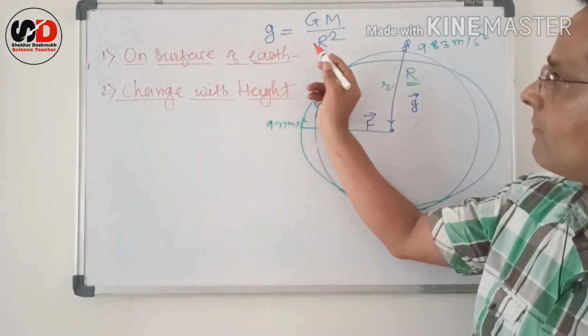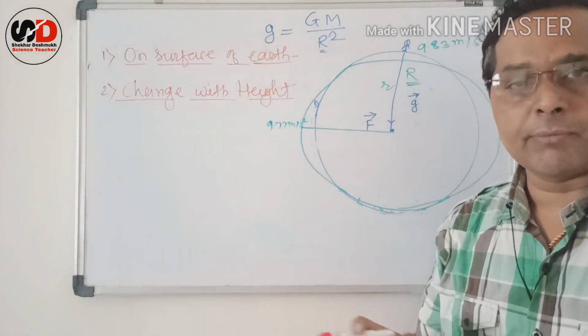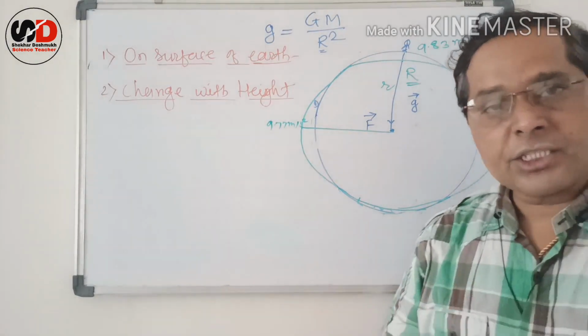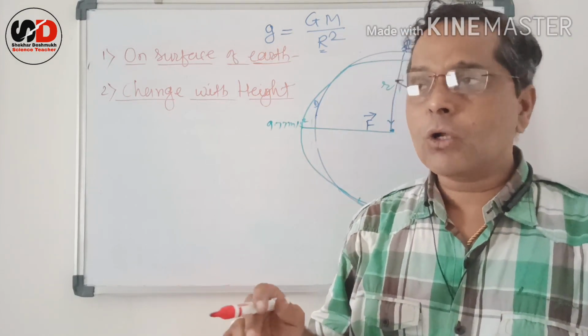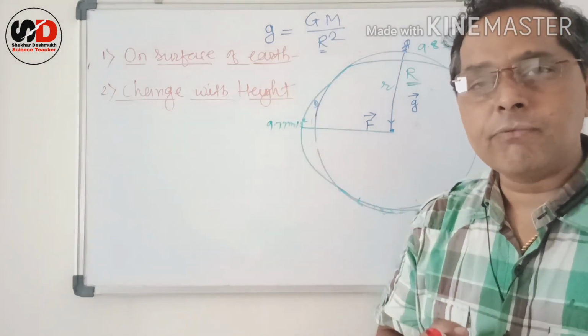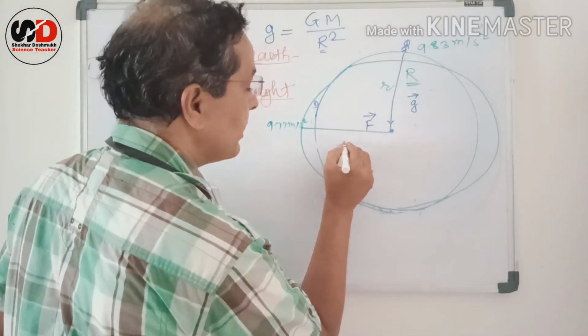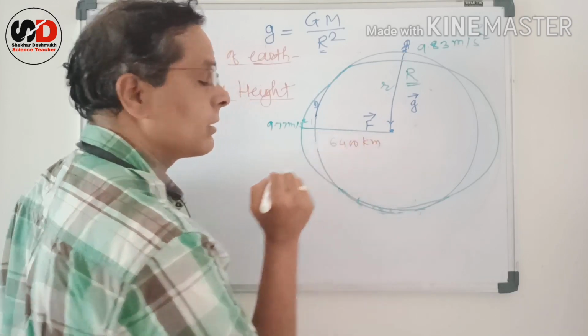And as the value of R increases, the value of g definitely decreases because it is inversely proportional. So the value of g decreases. But this change in the value of g is negligible for heights which are small in comparison with the radius of Earth. We know the radius of Earth is 6400 kilometers.